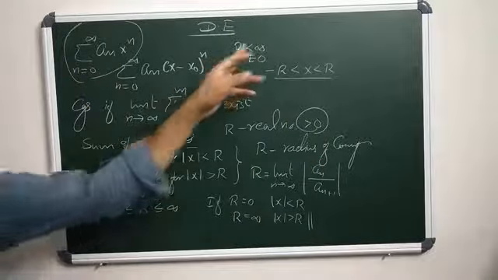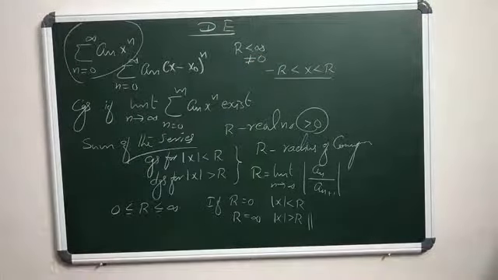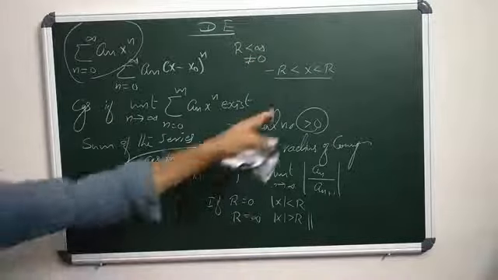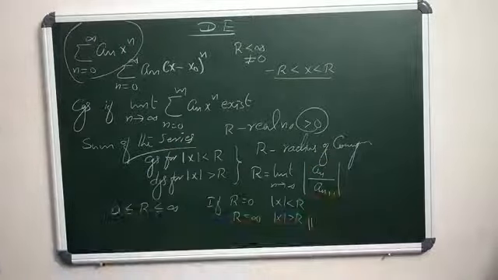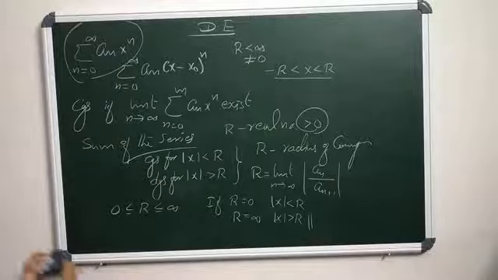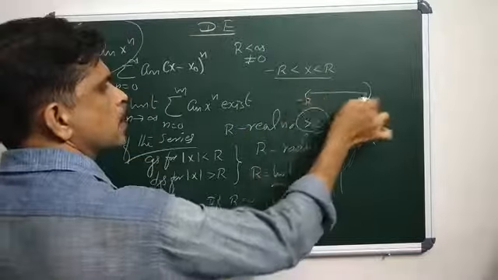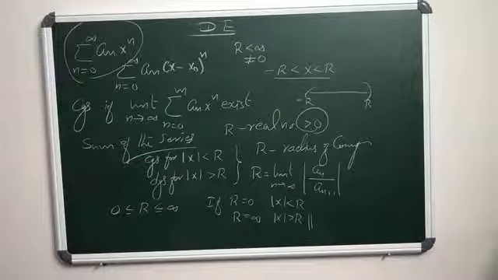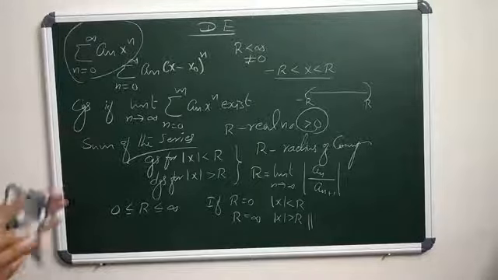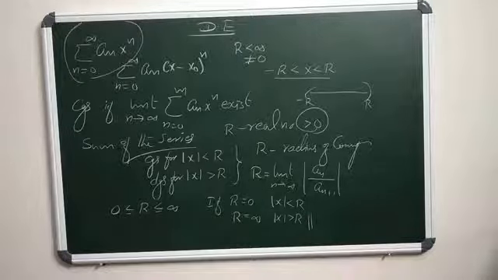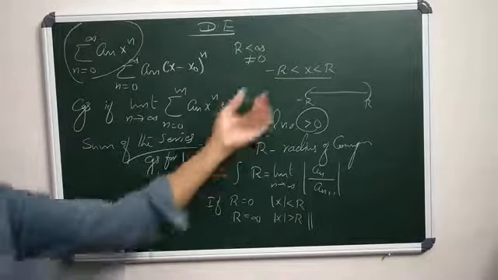Then, if r is finite and non-zero, it always determines an interval, that is, x lies in between minus r and plus r. So this interval is said to be the interval of convergence. Inside this interval, minus r to r, the series converges and outside of this interval the series diverges. So this is the interval of convergence.